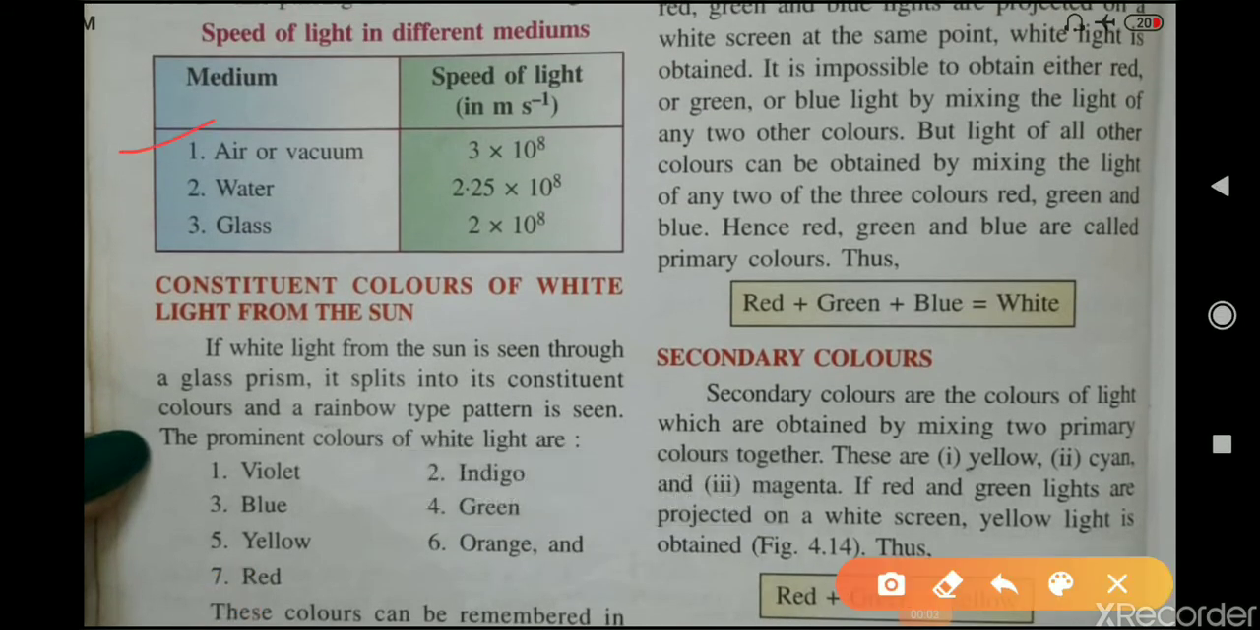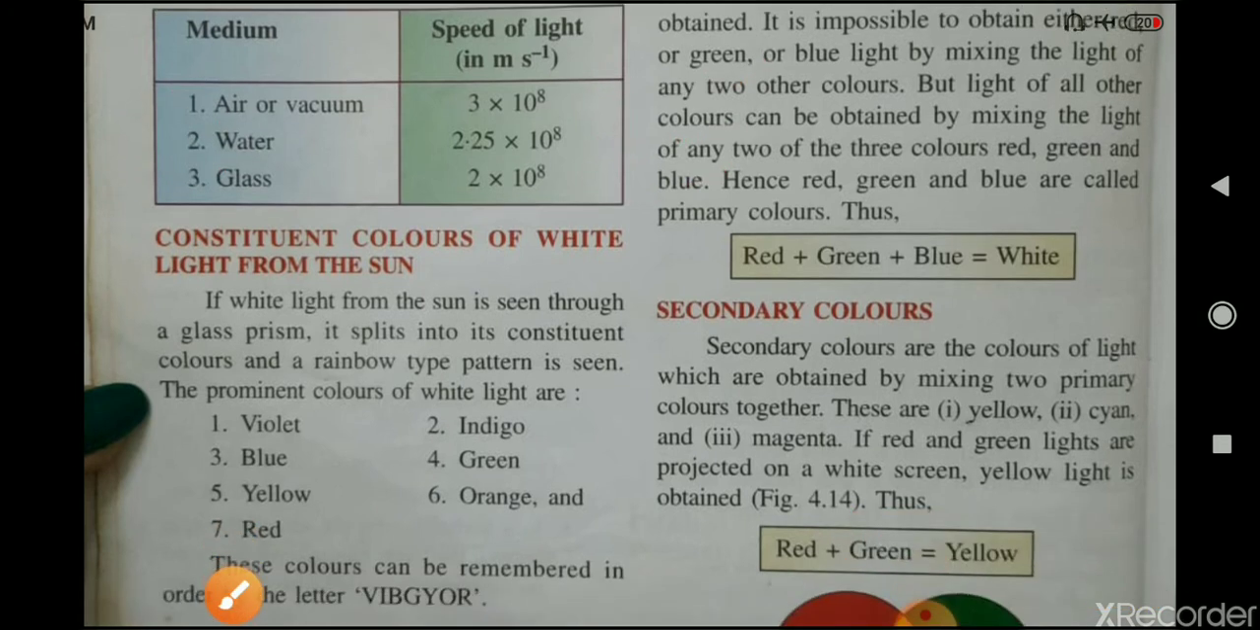The speed of light in air or vacuum is 3 × 10^8 meters per second. This is the maximum speed of light. In water it is 2.25 × 10^8, and in glass the speed of light is 2 × 10^8 meters per second.